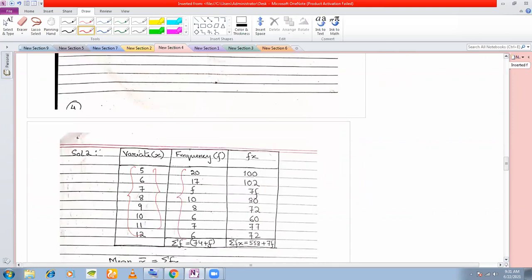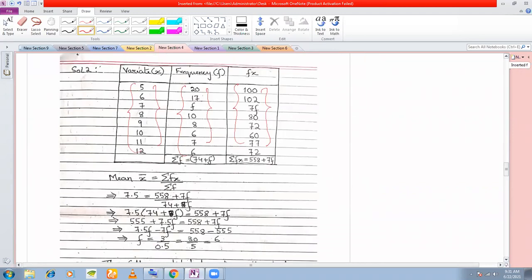Next column is for frequency. In the direct method, you multiply the variate and the frequency, and you total up. That is, you find out the total of this. So summation fx you are getting as 558 plus 7f. And you total up the frequency also. Summation f you are getting as 74 plus f.